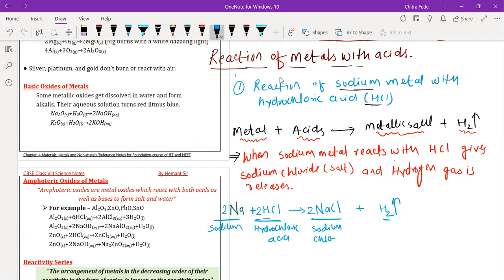Sir, before starting this reaction of metals with acids, did we discuss anything? No, we have only started the description. Okay, sir. Okay, so this is the reaction.